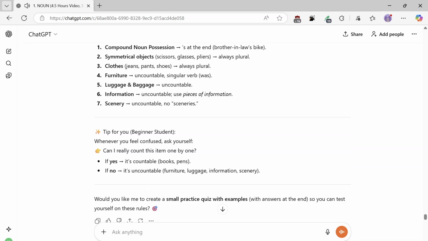Tip for you, beginner student. Whenever you feel confused, ask yourself: can I really count this item one by one? If yes, it's countable, like books, pens. If no, it's uncountable, like furniture, luggage, information, scenery.